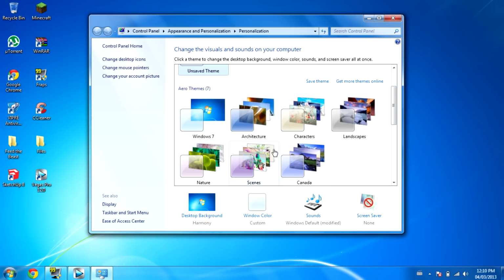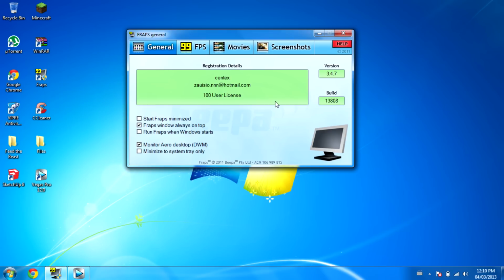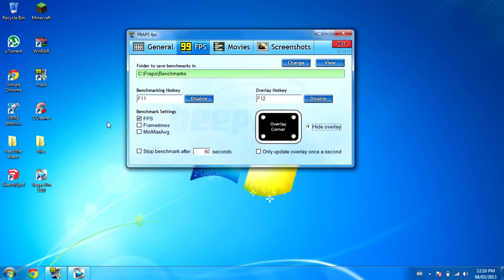After you choose one of these themes, you're going to want to exit this, go back into your Fraps, exit it, reopen it, and check this box. Once you check this box, your Fraps will be able to record again, and it's going to be showing your overlays. As you can see, it's showing mine.